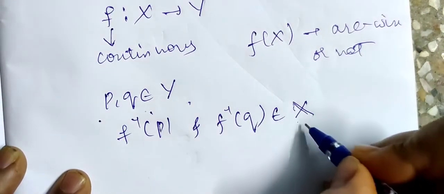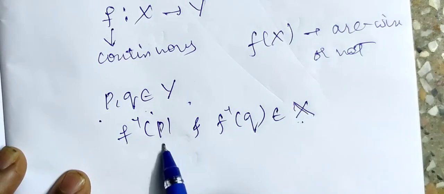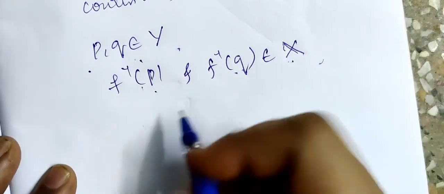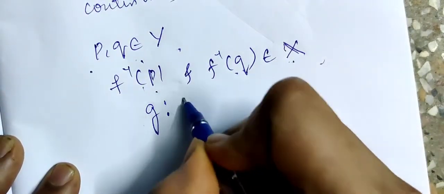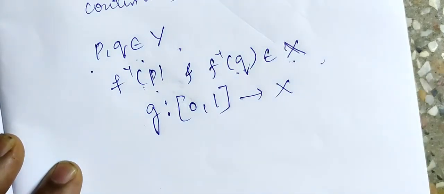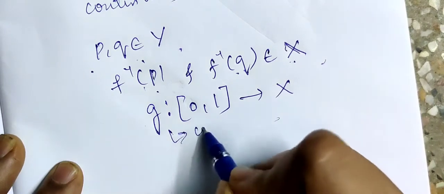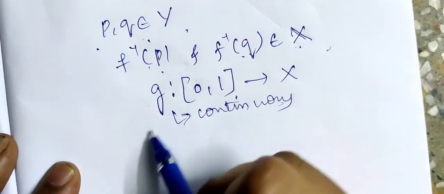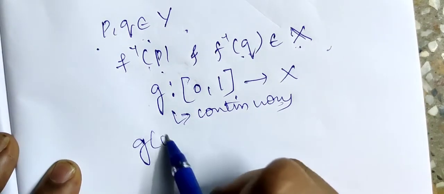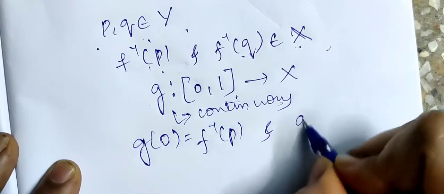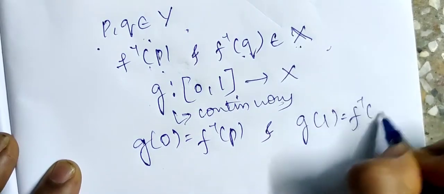Now, since X is arcwise connected, for each 2 points of X there is an arc, right? So I define that arc as a function g from closed interval [0, 1] to X, which is continuous. Now remember, g is always continuous, such that from the definition we have g(0) equal to f inverse of p and g(1) equal to f inverse of q.